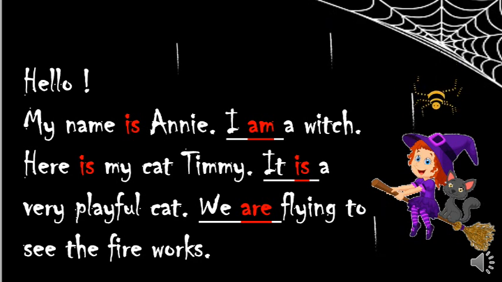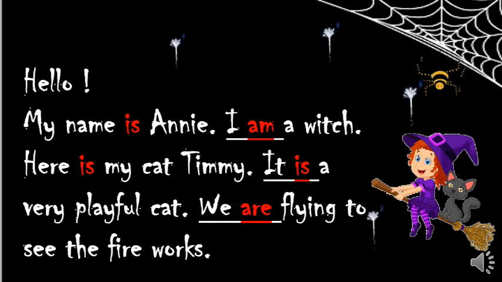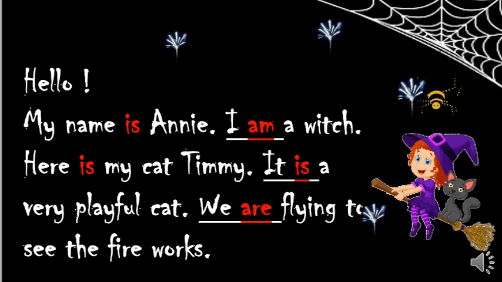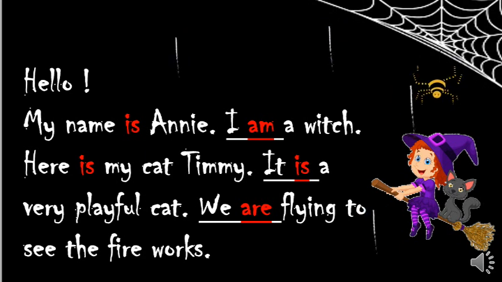So, what's the name of the person here? Very good. It's Annie. Annie is a witch. Annie is telling about herself, right? So she's telling, I am a witch. Here is my cat Timmy.